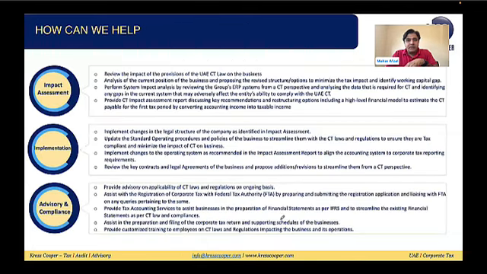So this is okay. How are we helping businesses in the market? We are helping them to conduct the impact assessment. In the impact assessment, we are basically looking into what the impact of the corporate tax will be on the overall business. We are advising businesses on restructuring, how they can optimize the tax while keeping themselves within the law.